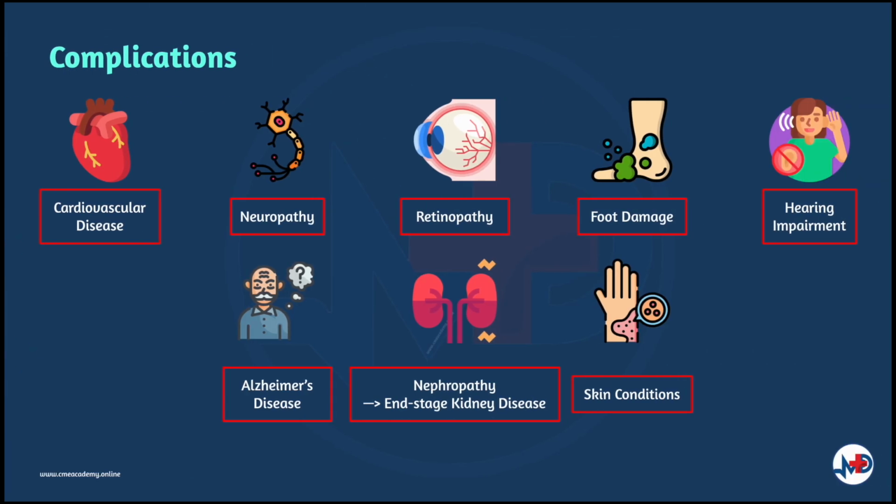When it comes to long-term complications of these two conditions, cardiovascular disease, nerve damage, kidney damage, eye damage, which is retinopathy, foot damage, skin conditions, and hearing impairment, as well as Alzheimer's disease, are common in both. The affected patient will develop renal dysfunction by 45 years old, and half of these patients can progress to end-stage renal disease without developing diabetic kidney disease.